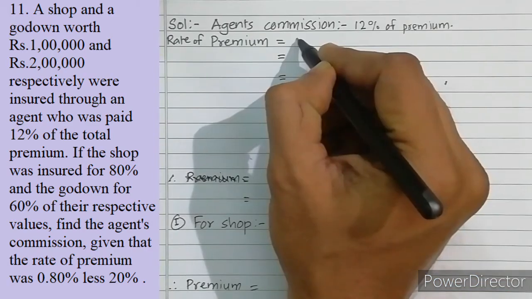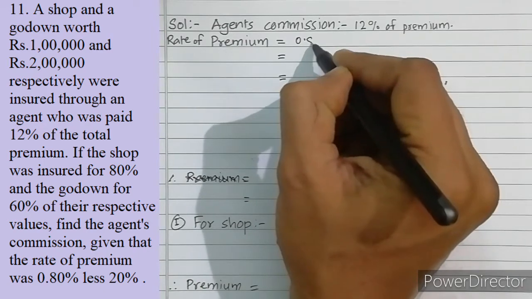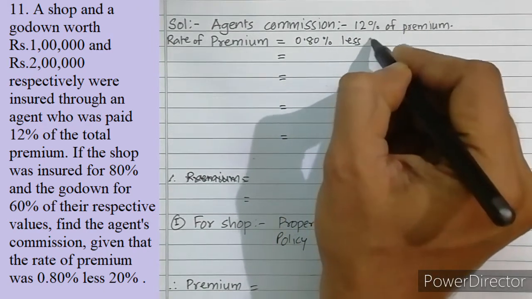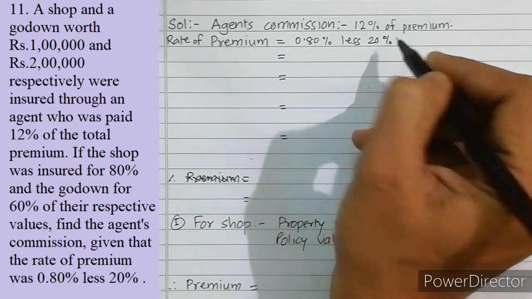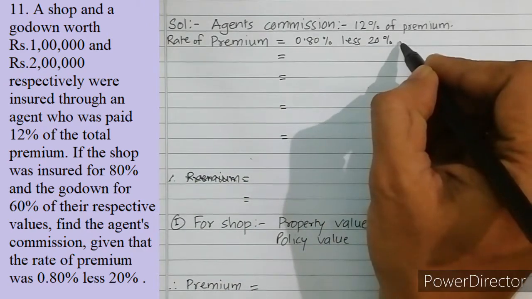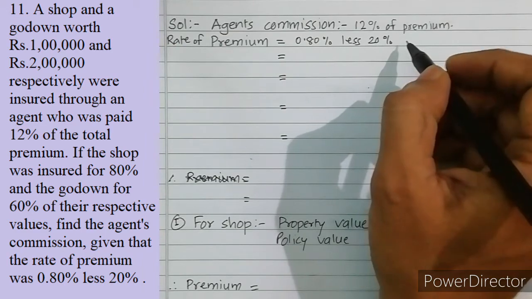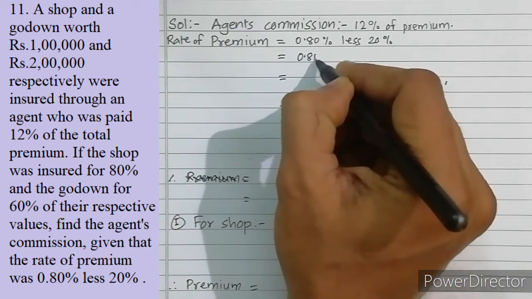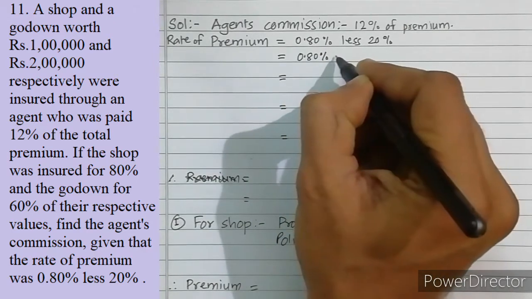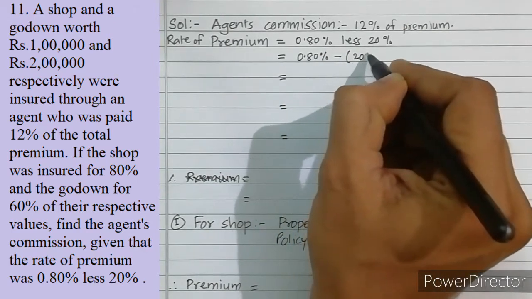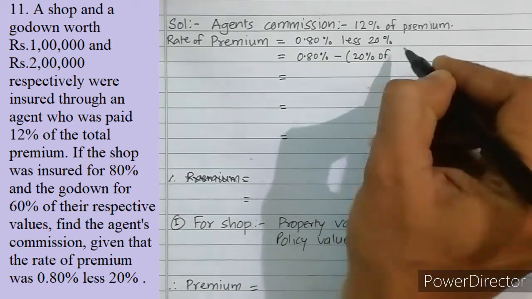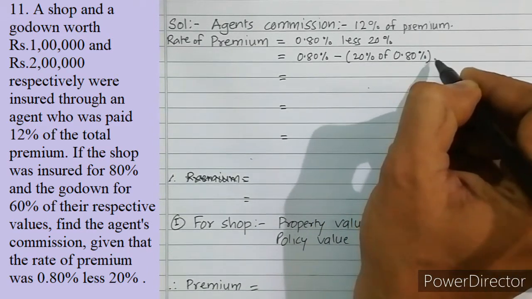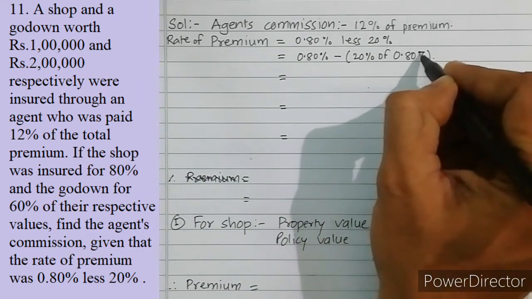Okay, rate of premium is given as 0.80% less 20%. See, what is the meaning of this? It is actually rate of premium is 0.80%, but we have to subtract 20% of this 0.80%.